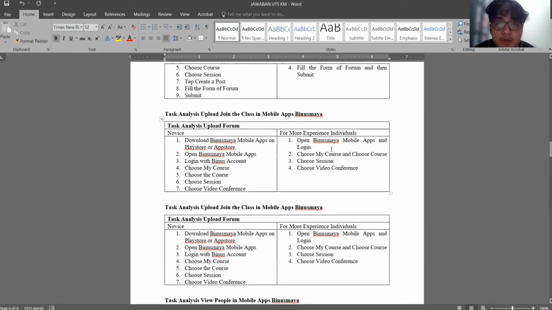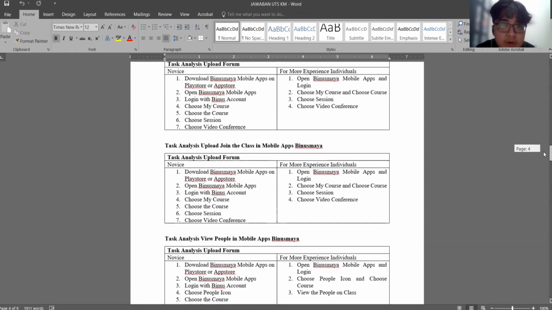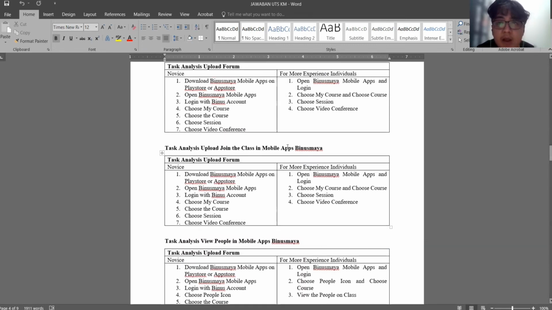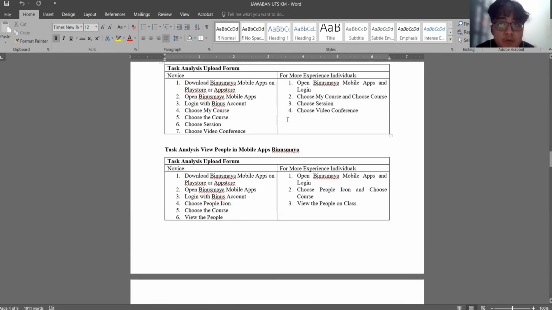This is also explained for the more experienced individual. I also explain joining the class in the Binus Maya mobile apps for the novice and the more experienced, and task analysis for viewing people in the Binus Maya mobile apps.